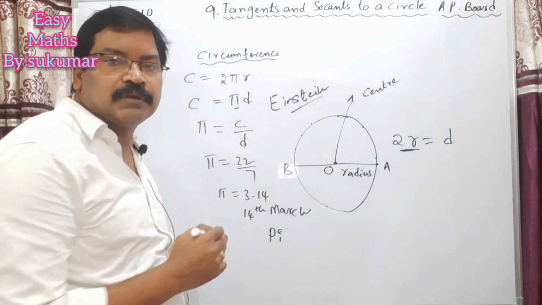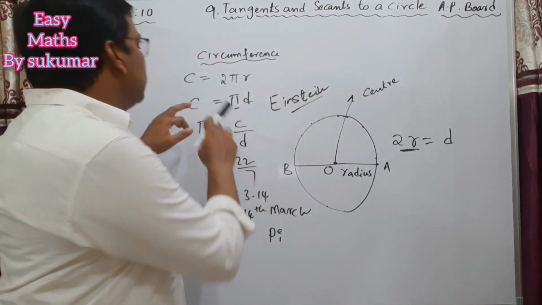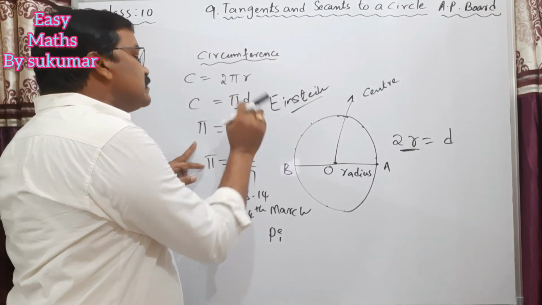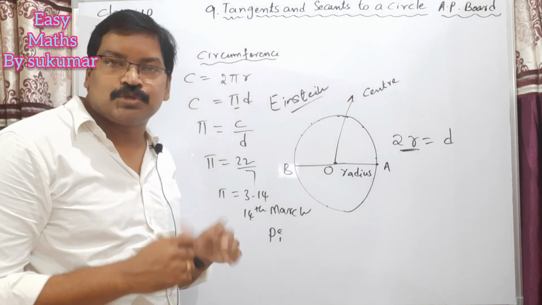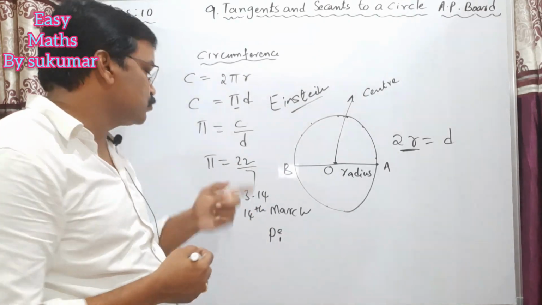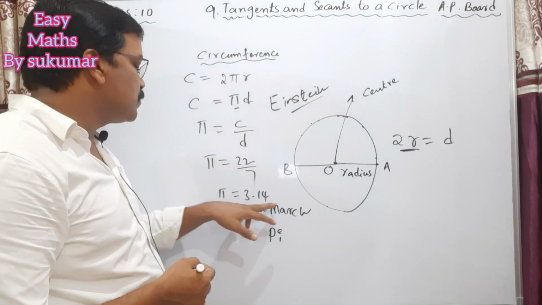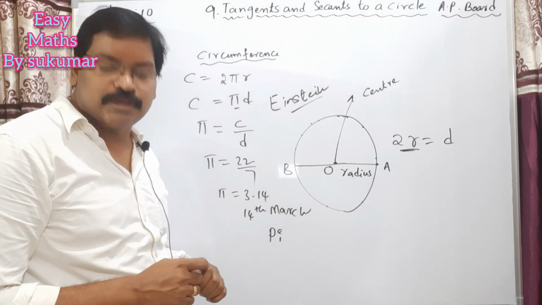So my dear students, circumference is equal to pi d. The ratio of circumference and the diameter of a circle is equal to pi. That pi is equal to 22/7, and the decimal form of pi is 3.14.